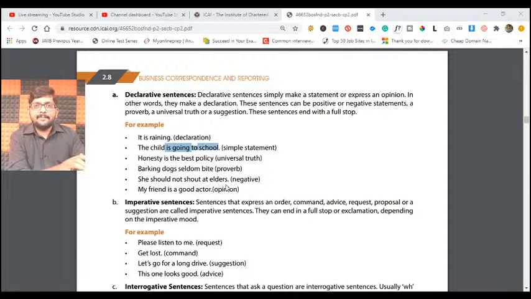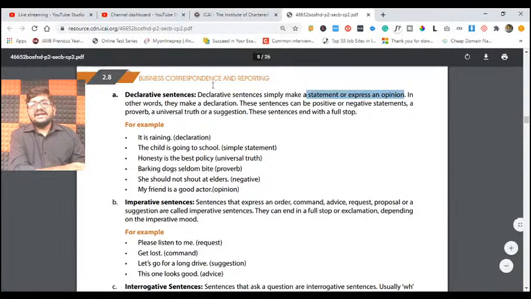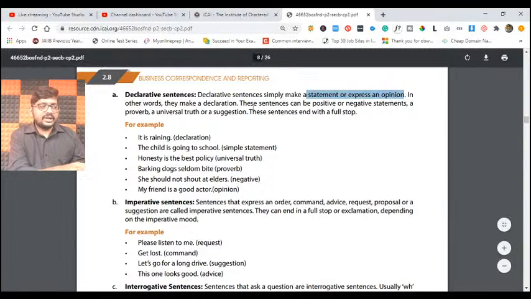Similarly, she should not shout at elders. You are trying to tell your opinion. She should not be shouting at the elders like this. Negative, of course, which is a negative opinion. Next, my friend is a good actor. Again, you are telling your opinion here. So if you try to express any statement or opinion, you call them declarative statements.